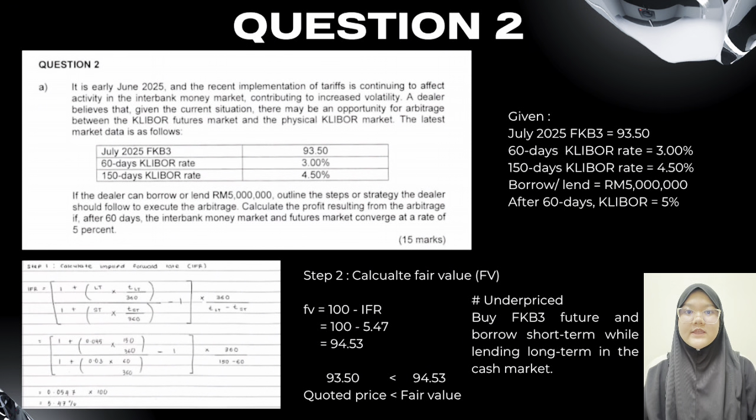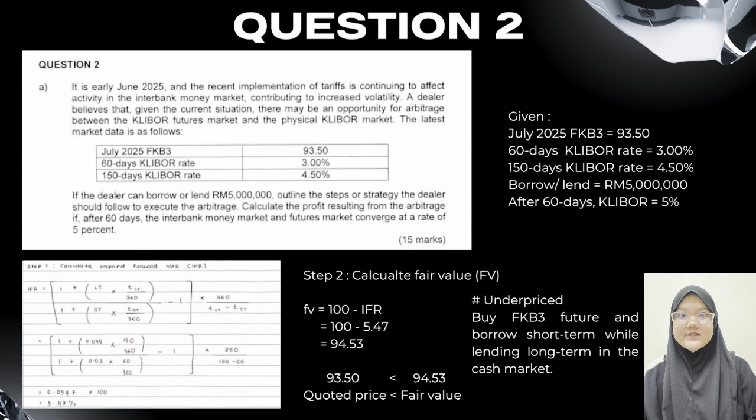First, we calculate the implied forward rate, IFR, based on the given CLIBOR rates. The IFR is 5.47%. Next, we calculate the fair value using the formula 100 minus IFR. So, fair value equals 100 minus 4.47 equals 94.53. We then compare the quoted future price with the fair value. The quoted price is 93.50 while the fair value is 94.53. Since 93.50 is lower than 94.53, the future contract is underpriced.